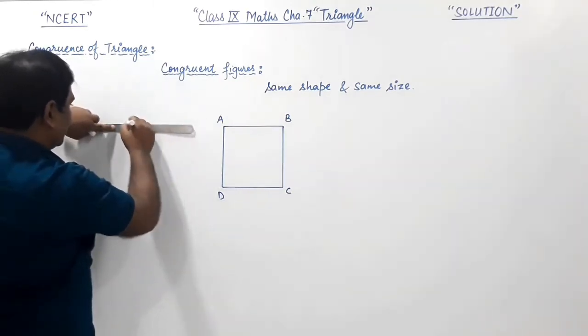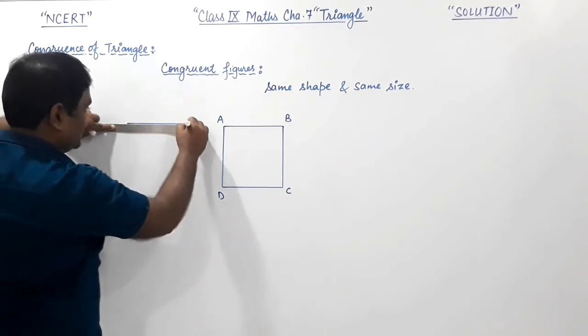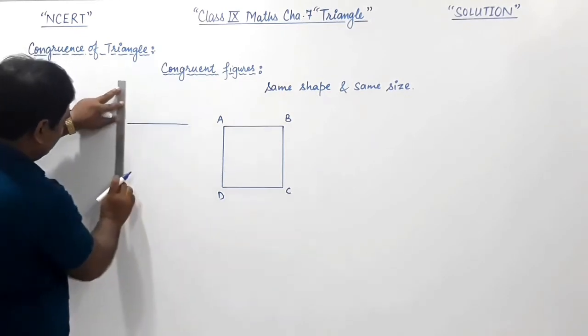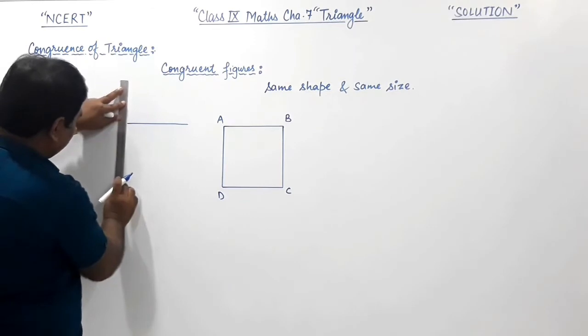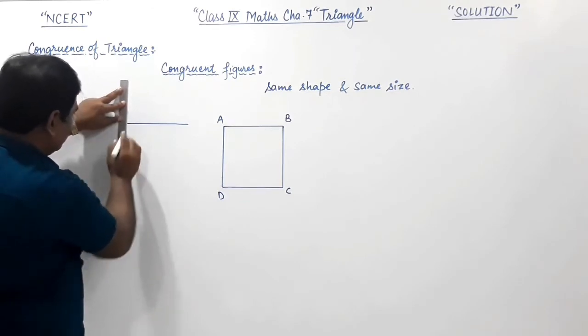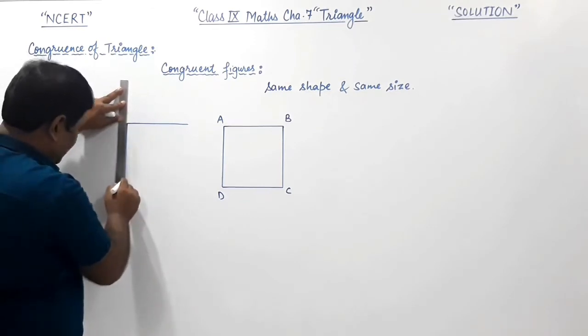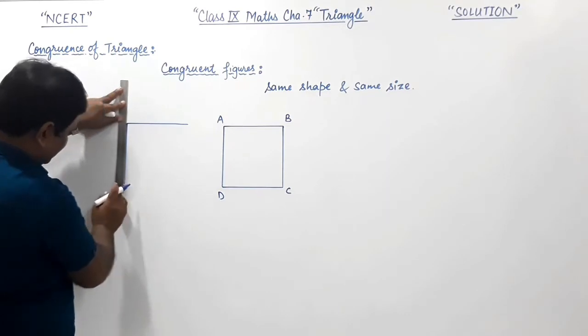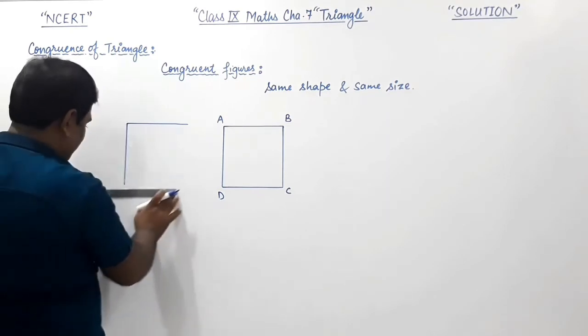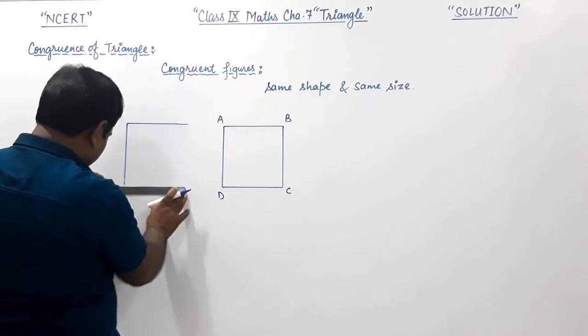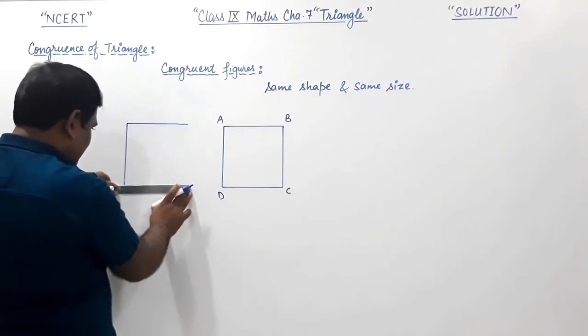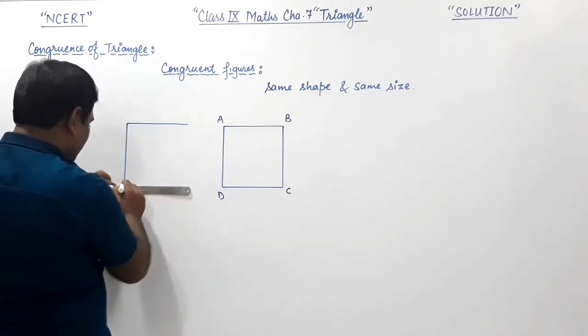It is also a square, with the measures of the sides the same as this ABCD.